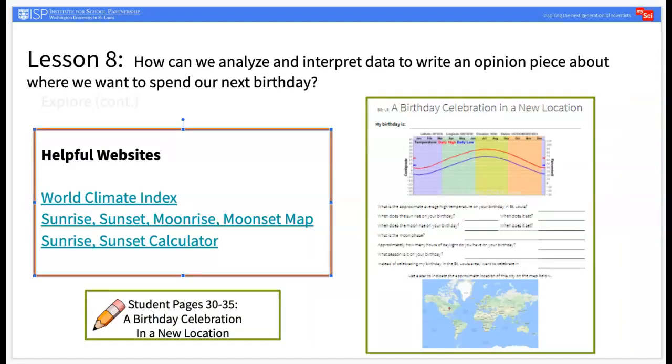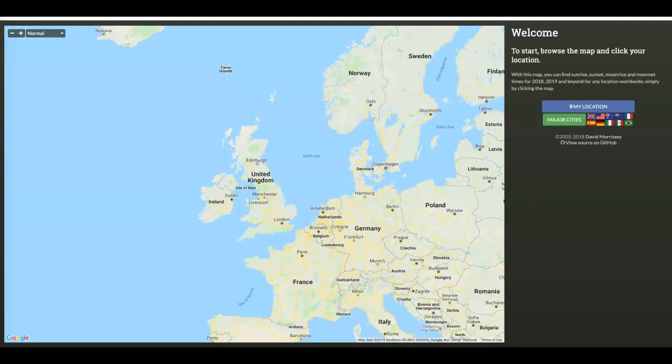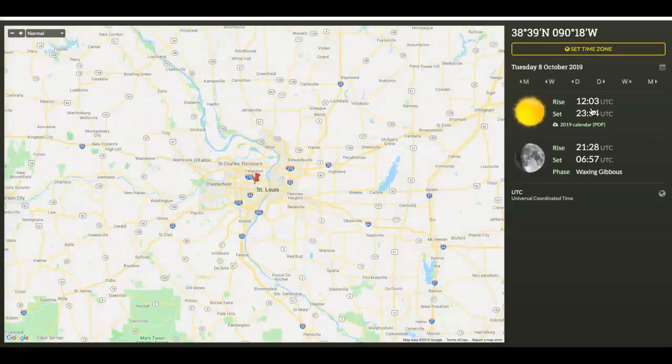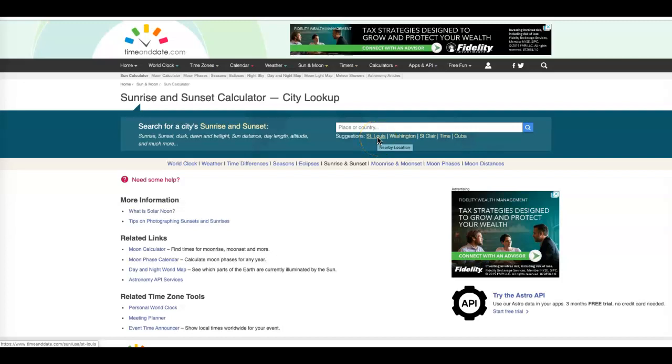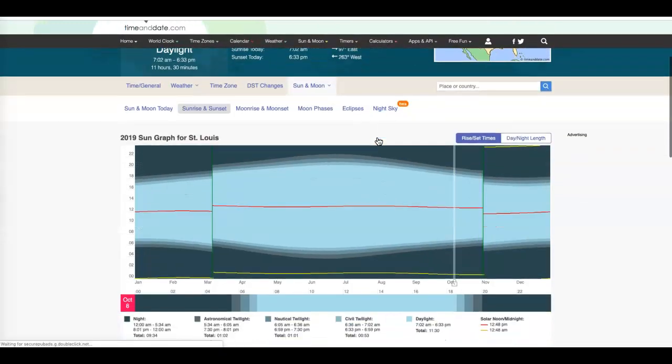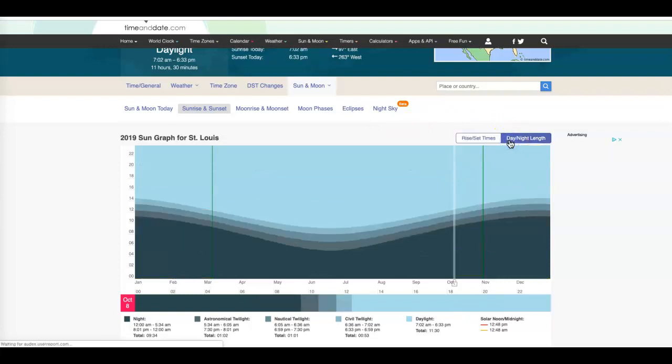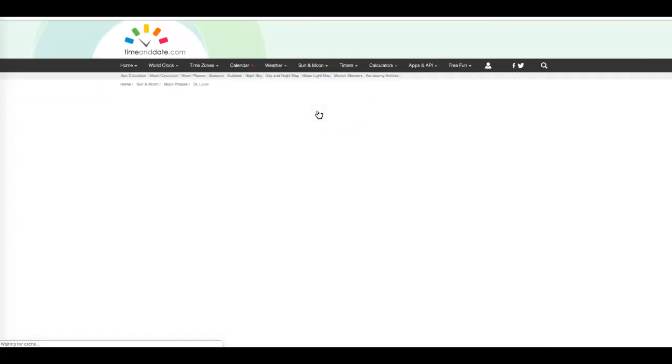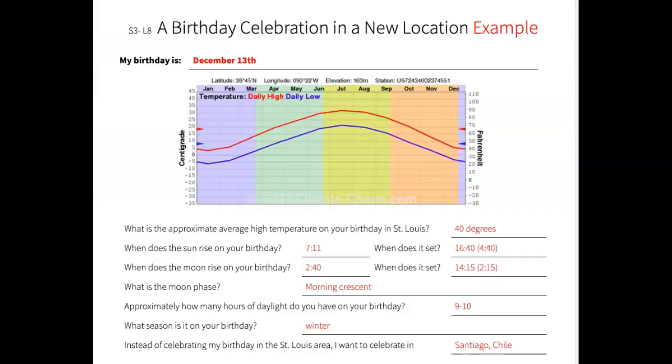Students will use a number of resources to answer questions related to their location in their student journal. For example, students can use sunrisesunsetmap.com and browse their location. This website allows students to determine when the sun and moon will rise and set on a particular day. Students can also use the sunrise and sunset calculator. Using this resource, students can observe graphs depicting rise and set times for the sun and day length. Students can also observe the moon phases on a particular day. At this point, they will be gathering information, but will not yet write their opinion piece.